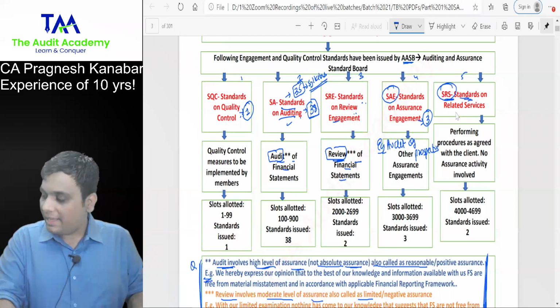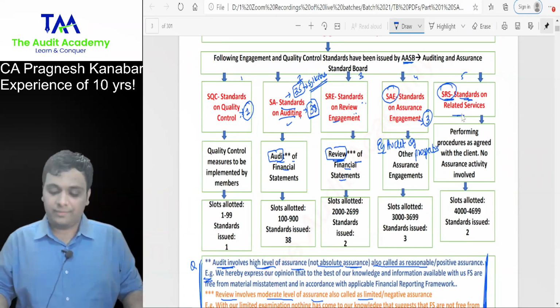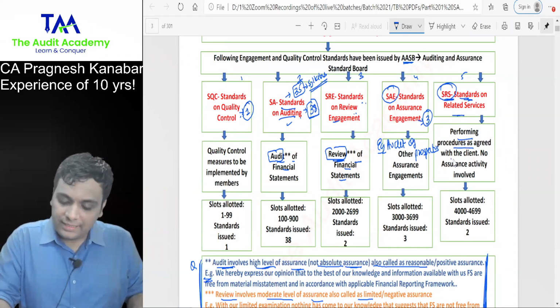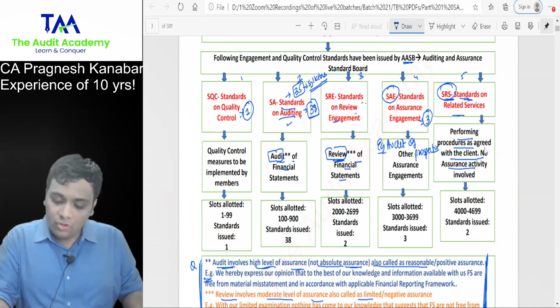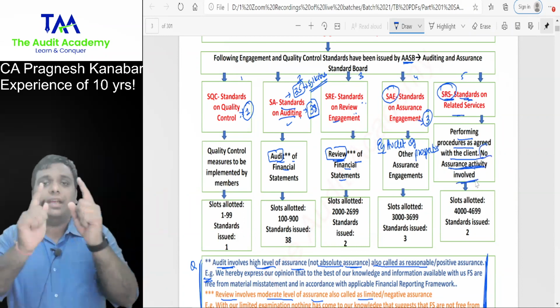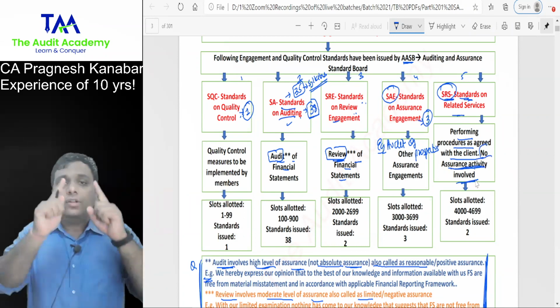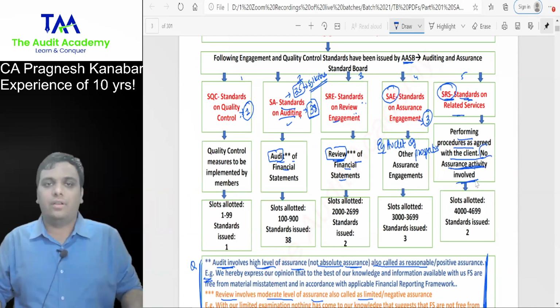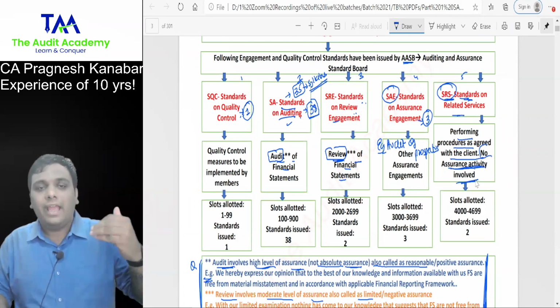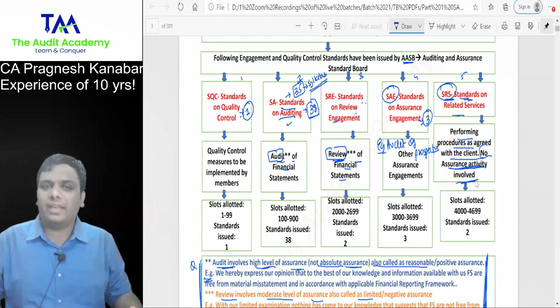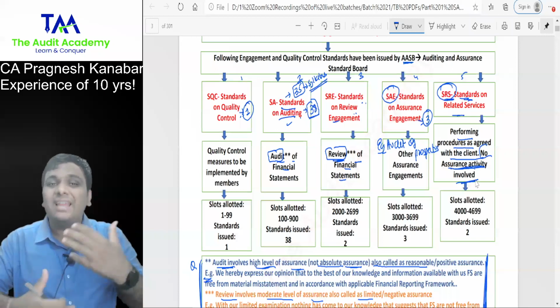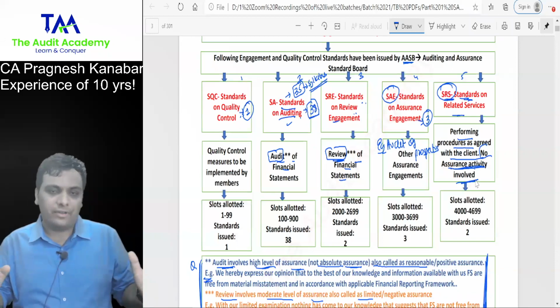So SRS is standards on related services, performing procedures as agreed upon with the client. No assurance activity is involved. I repeat, no assurance activity is involved. Example, helping the client to prepare summary financial statements and stuff, as an accountant, not as an examiner.